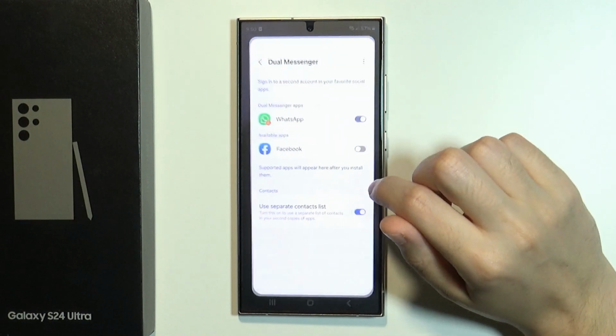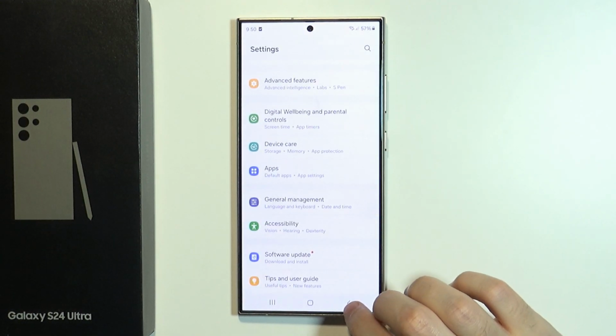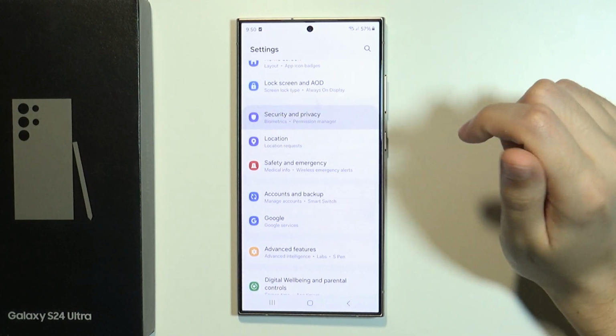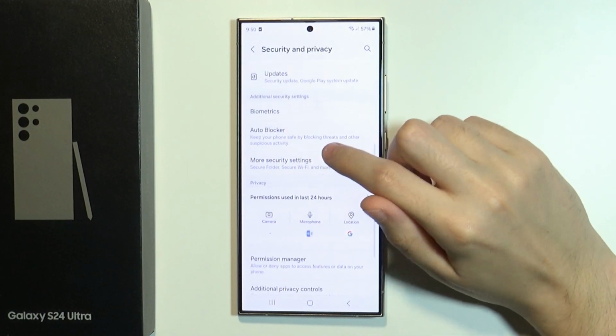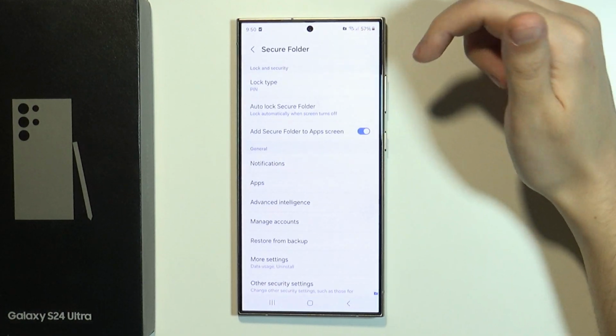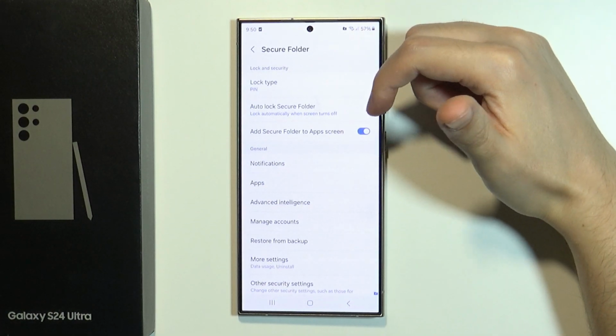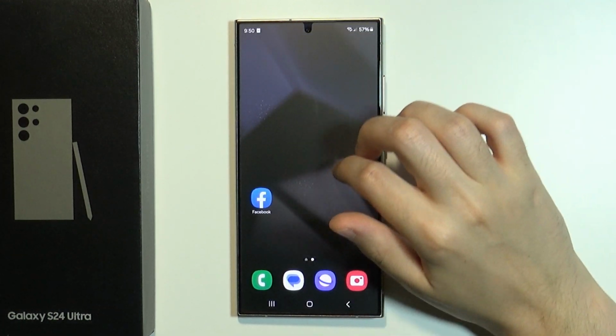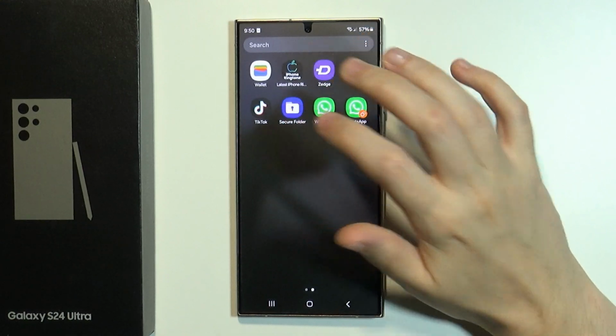In order to enable it, we're gonna go back to the settings, and over here we need to go to security and privacy, and then if you scroll down you can go to more security settings and then choose secure folder. Now if you do this for the first time, then you will need to set it up, and once you set it up you should have something like this. It should look like this.